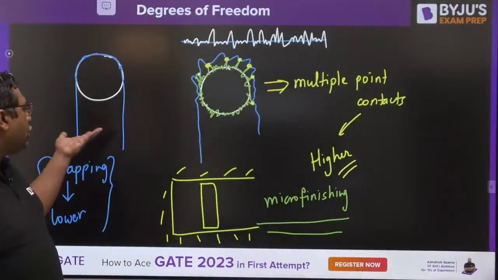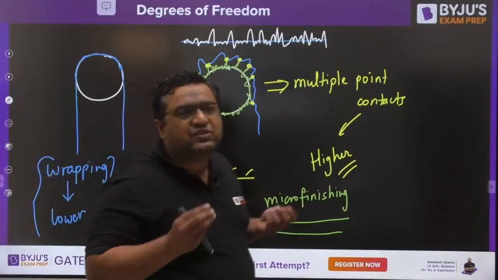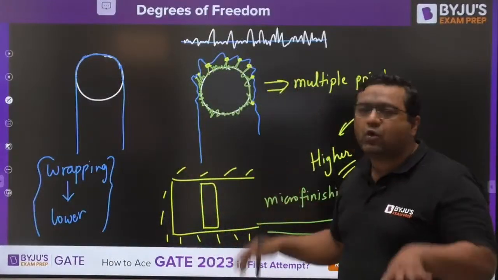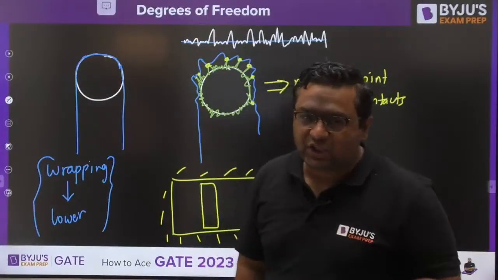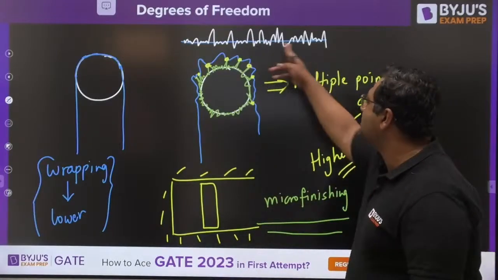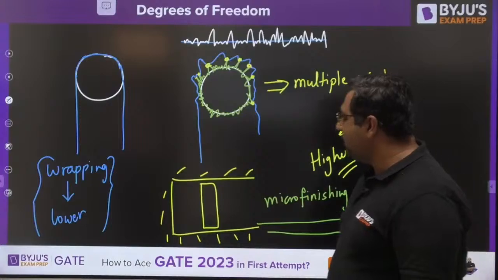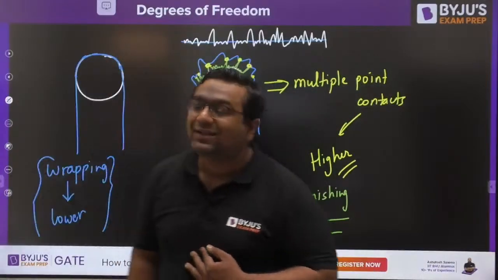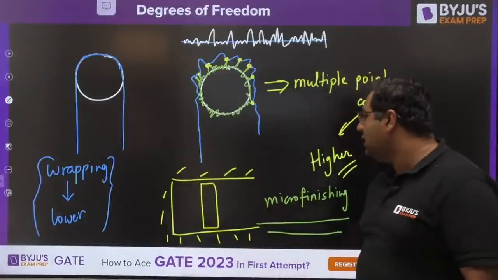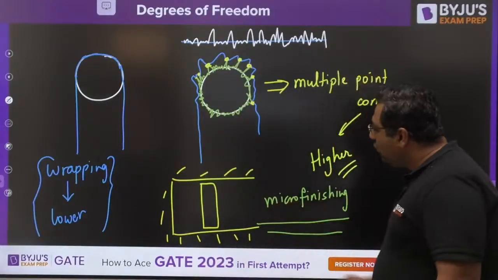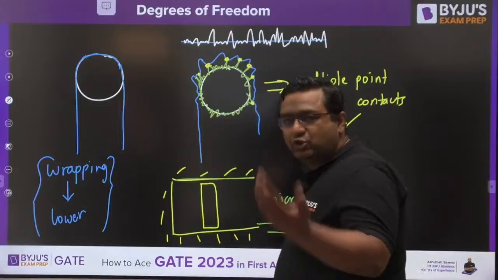But when we are talking about rope and belt, they are very cheap drives, cheap devices. For such cheap drives and devices, we are not going for a micro finishing operation. When you are not going for the micro finishing operation, there are chances of more roughness. Here the surface roughness is not at that level. So here the surfaces, if they look plain, they are actually plain.